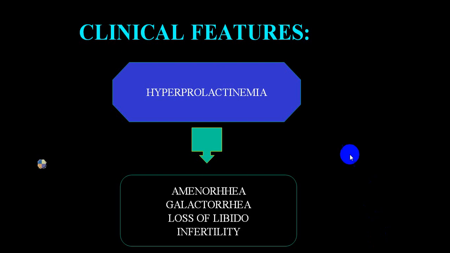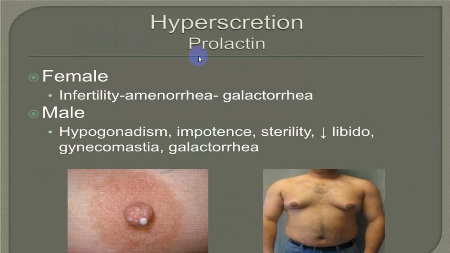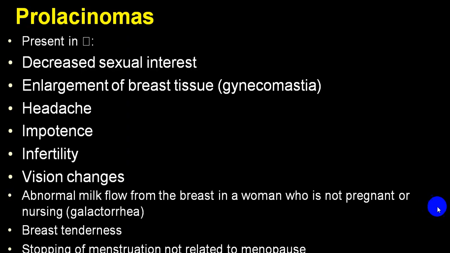If there is hyperprolactin secretion, amenorrhea, galactorrhea, loss of libido and infertility are the prime symptoms. Hypersecretion of prolactin will produce amenorrhea and galactorrhea in a female, while in a male, hypogonadism, impotency, sterility, loss of libido, gynecomastia and sometimes even galactorrhea. This is what is seen very commonly in females: infertility, amenorrhea and galactorrhea.